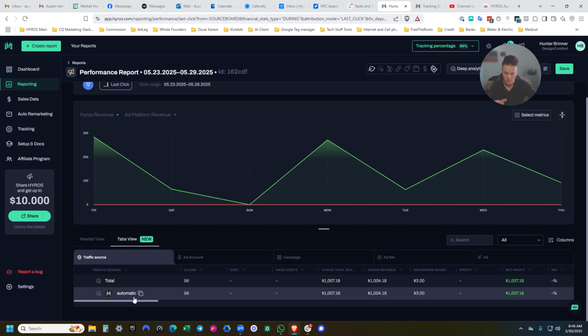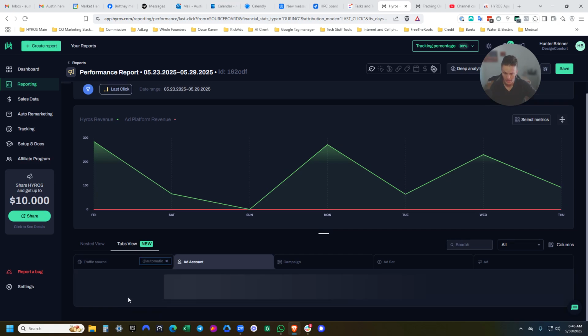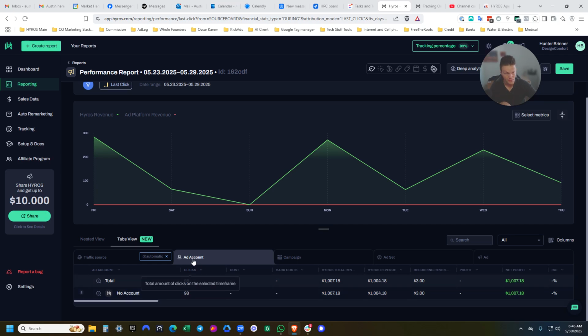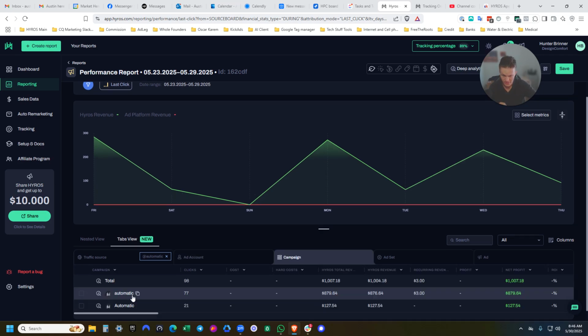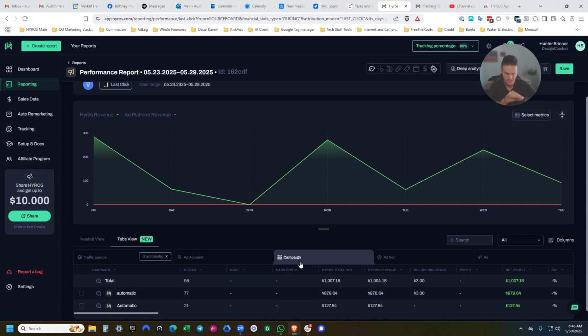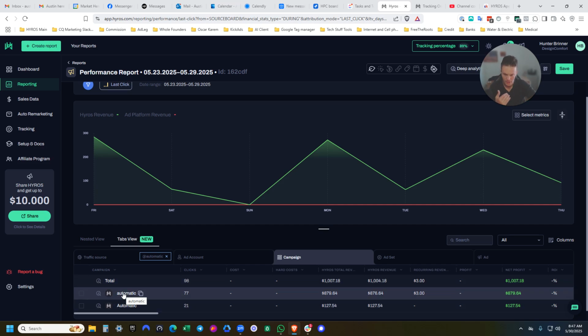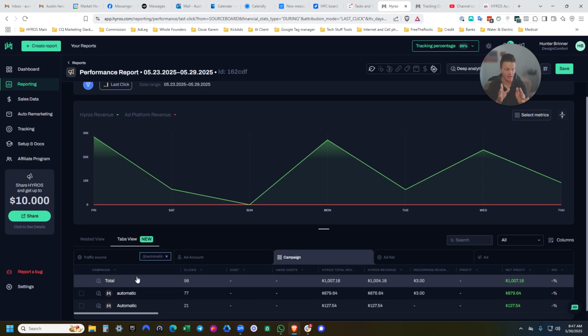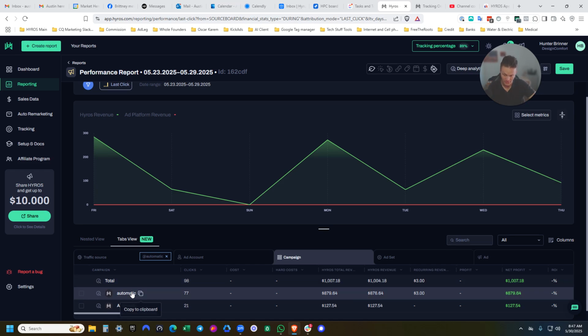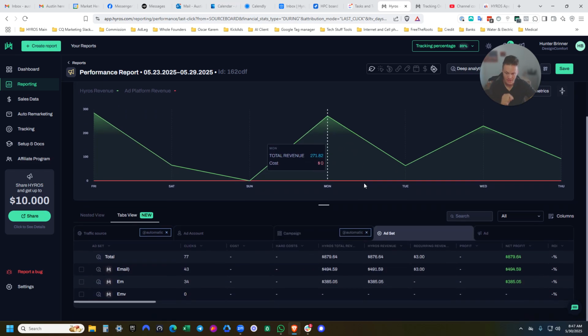Then I could click from traffic source to ad account. There's nothing inside ad account, and there's no way to name that inside of the sources either. But right here I have the campaign level, which is also technically the traffic source, just for organic purposes, guys. If I click on it right here, now I'm at the ad set level.